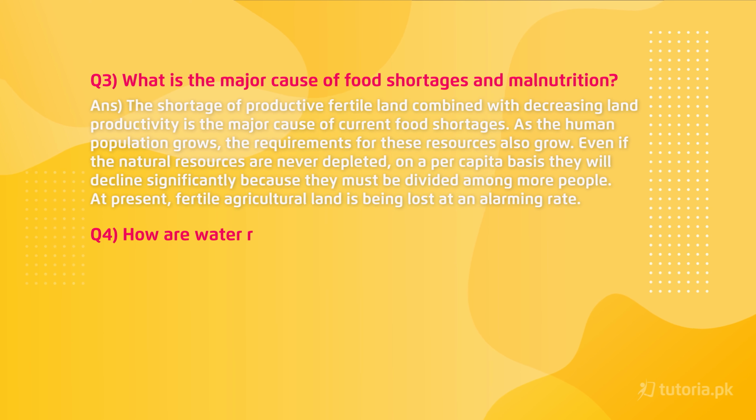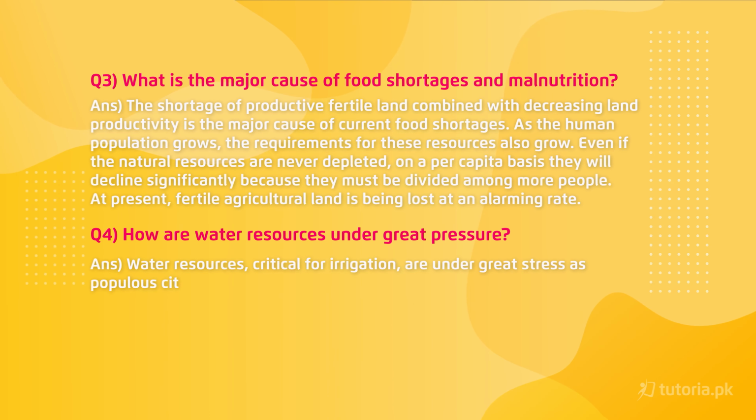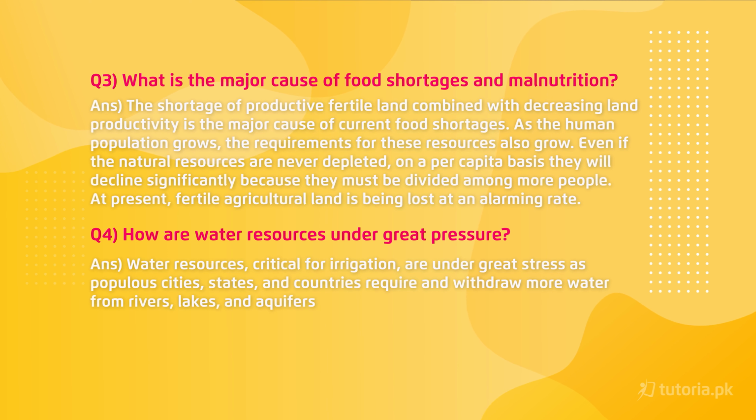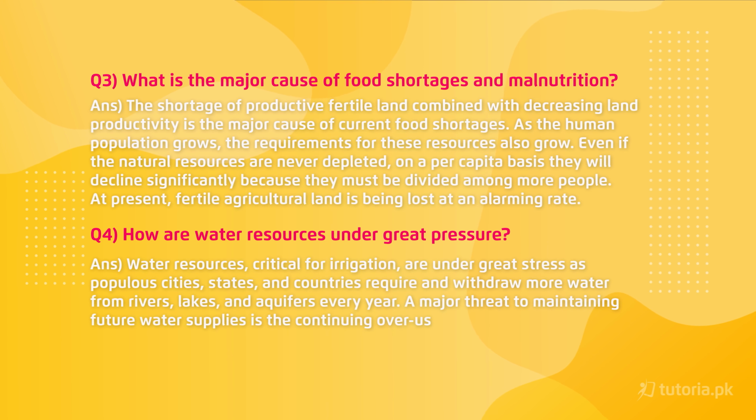Fourth question: how are water resources under great pressure? Answer: water resources critical for irrigation are under great stress as populous cities, states, and countries require and withdraw more water from rivers, lakes, and aquifers every year. A major threat to maintaining future water supplies is the continuing overuse of surface and groundwater resources.